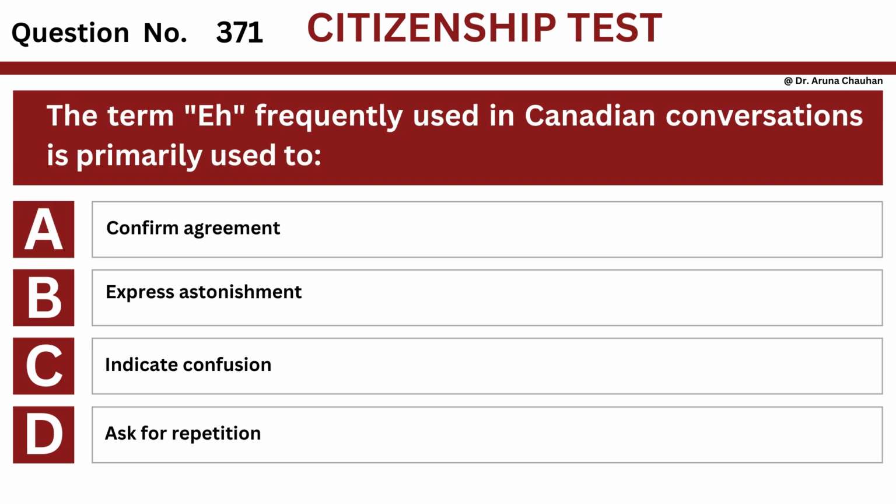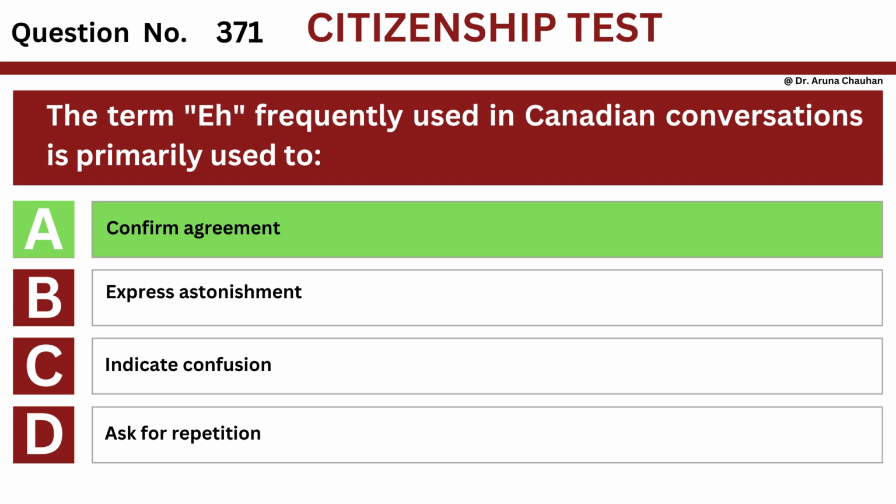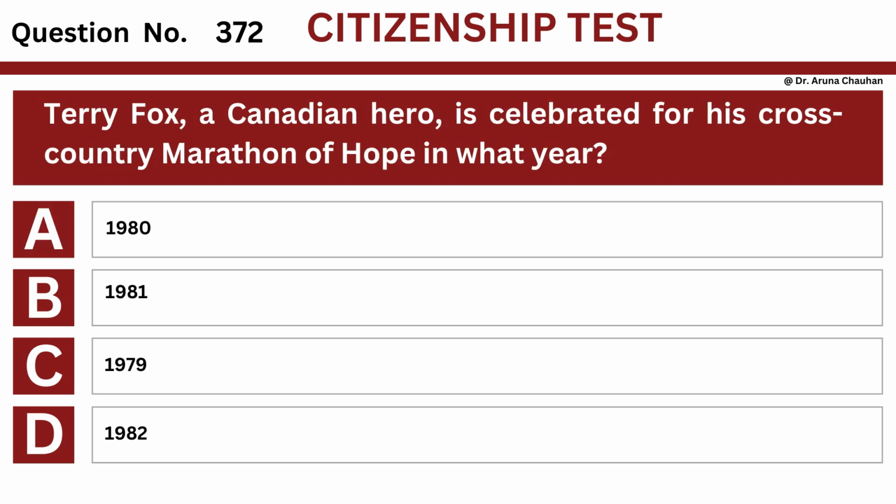Question number 371. Question: the term "eh" frequently used in Canadian conversations is primarily used to option A, confirm agreement. Option B, express astonishment. Option C, indicate confusion. Option D, ask for repetition. The answer is option A, confirm agreement.